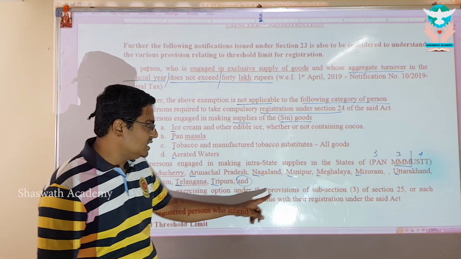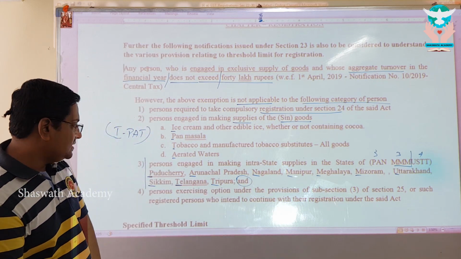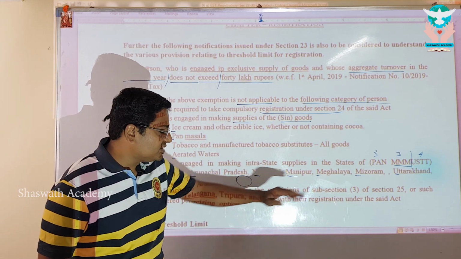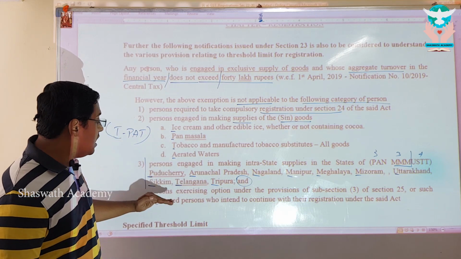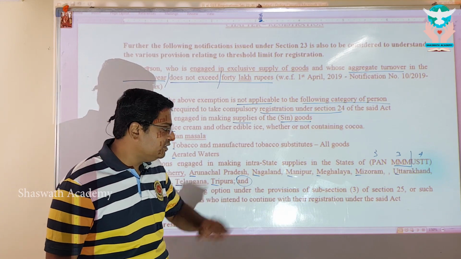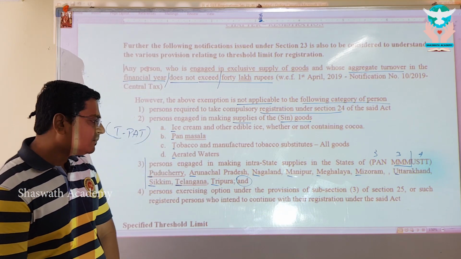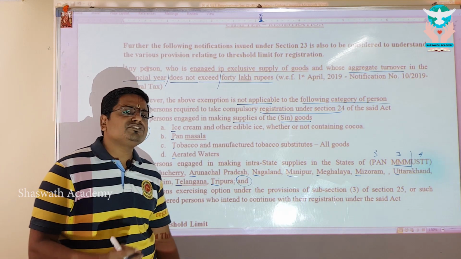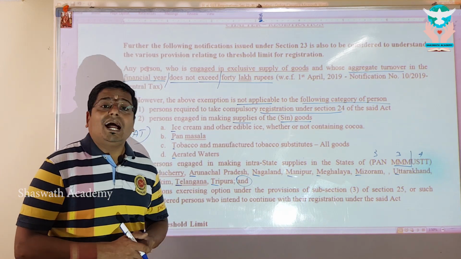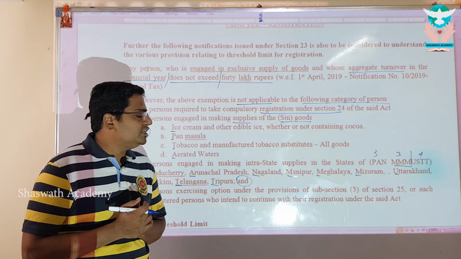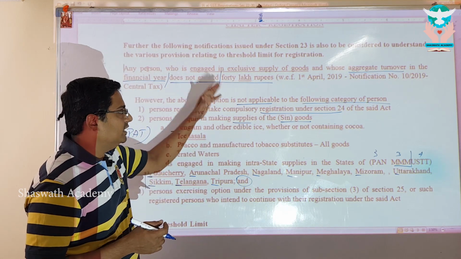Person exercising option under the provision of sub-section 3 of section 25, or the registered person who intends to continue their registration under the said Act. Meaning thereby, somebody has taken the voluntary registration and they want to continue with their registration, they don't want to make any change, they are also not eligible for this.